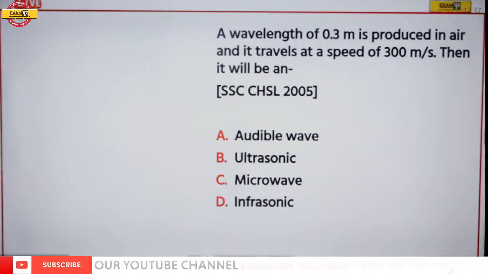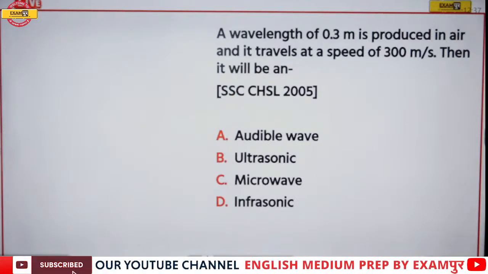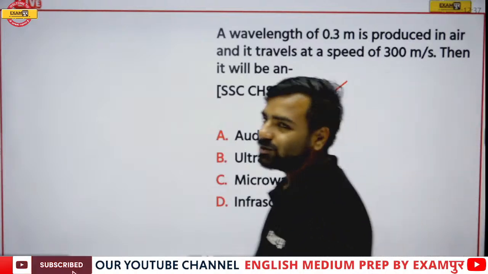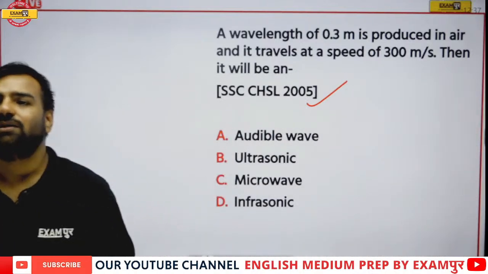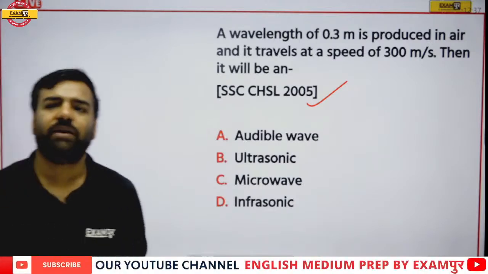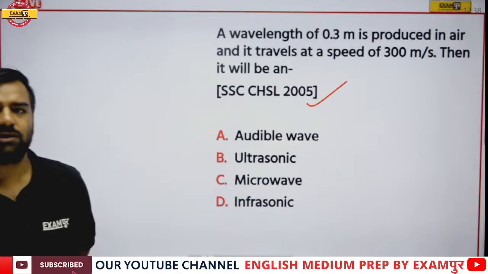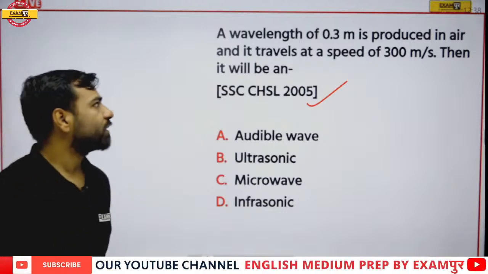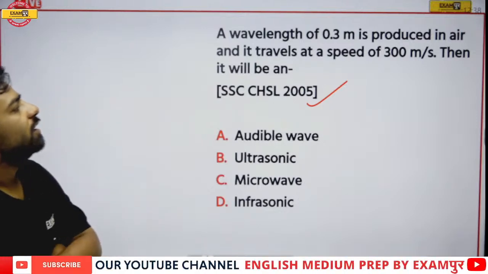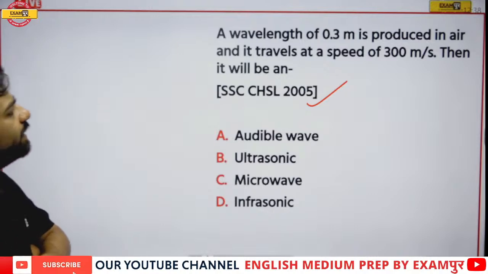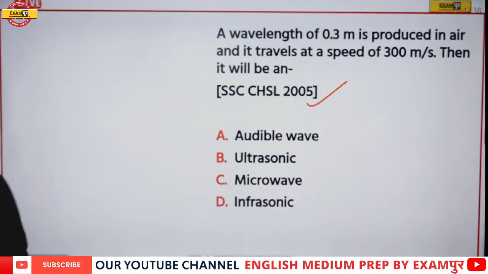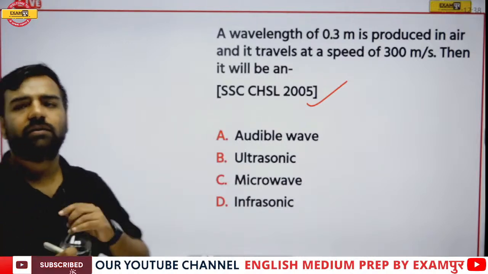Next, a wavelength of 0.3 meter is produced in air and it travels at a speed of 300 meter per second. Then it will be what? Now this question is from CHSL 2005 and this question requires some calculation. Ram, your answer was correct, that is magnetic. I want an answer for this question from everyone. A wavelength of 0.3 meter is produced in air and it travels at a speed of 300 meter per second. Then it will be what? Answer please.